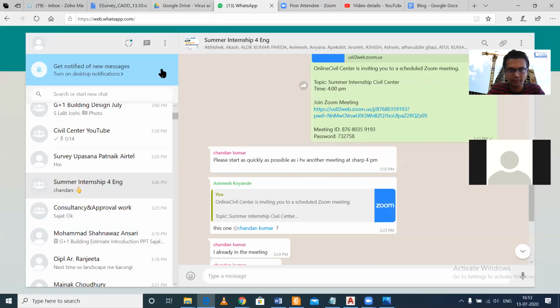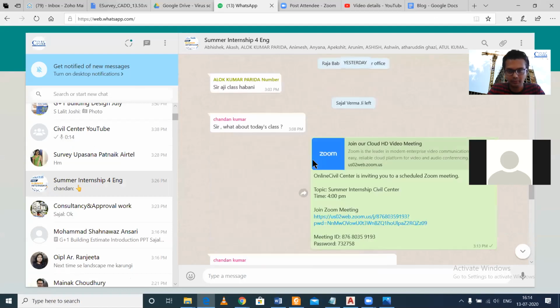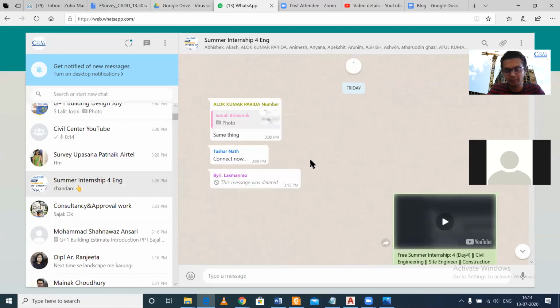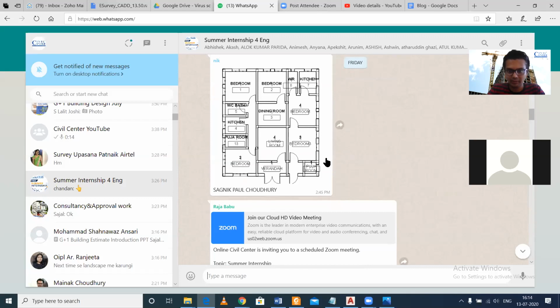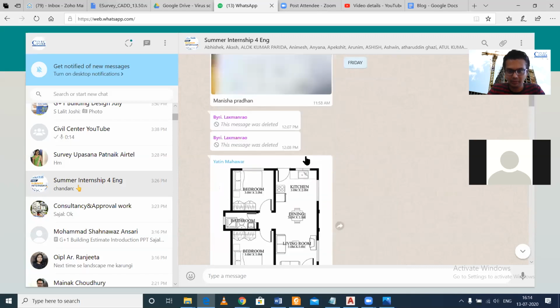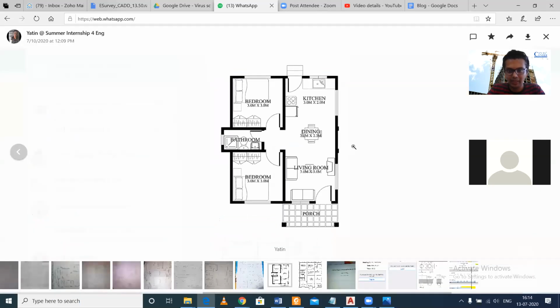So if we just check any of your given plans, you can find out using an example, so that it will be easier for you to visualize what is the interior door and what is this. Okay, so if you have this plan here, as you can see, this is a porch and this is your main door. This is your main door, and the minimum size of the main door is 3 feet 3 inches to 3 feet 6 inches.